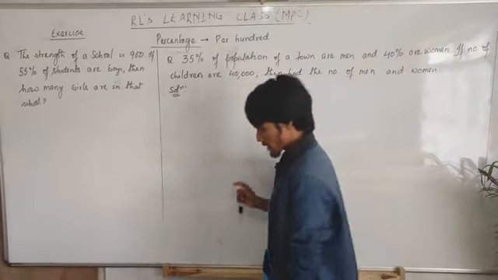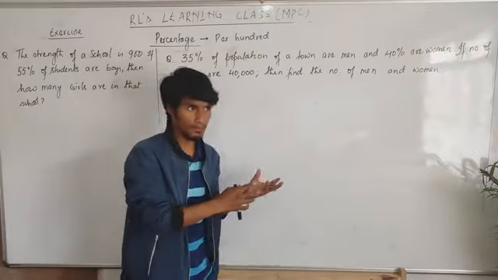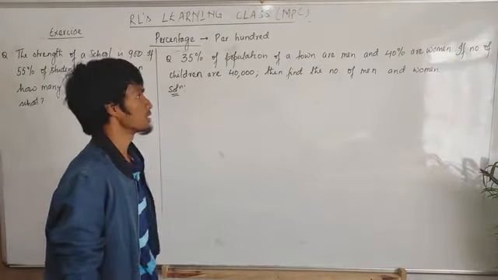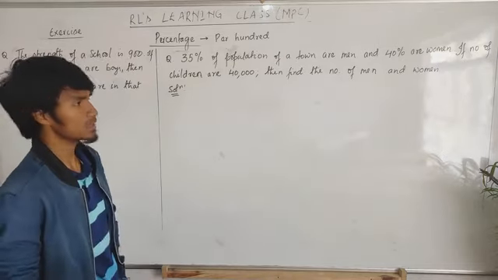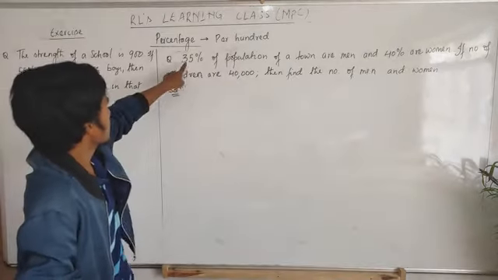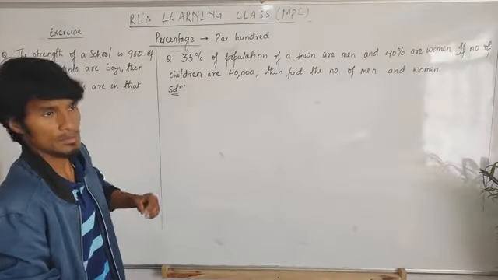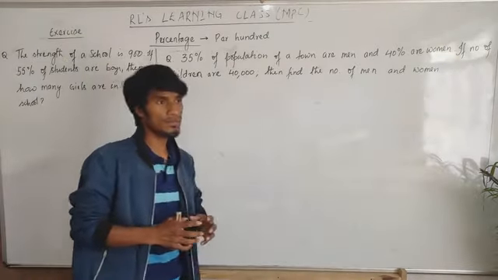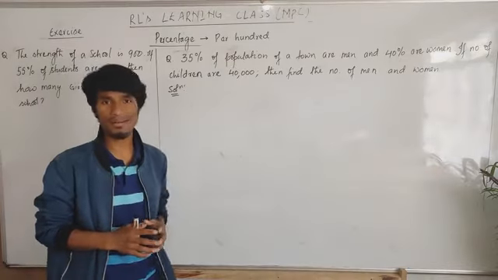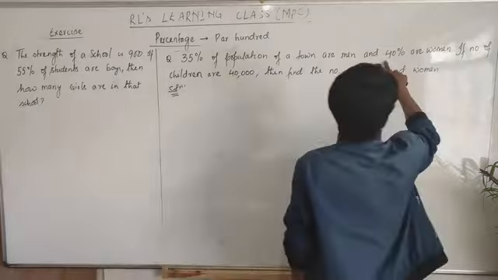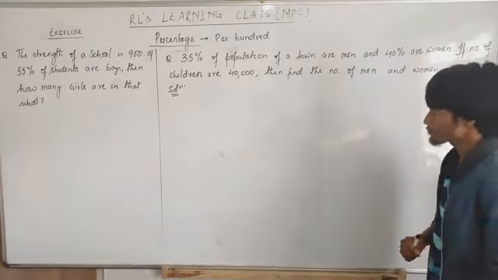Then also for you, this type of question. This will be a little bit complicated for you, but it's not complicated, it's very, very simple. Maybe for a beginner it's difficult. Now, 35% of the population of a town are men, and 40% are women.